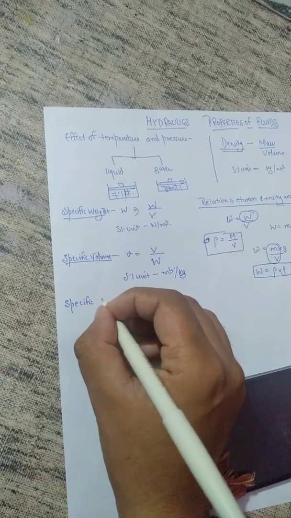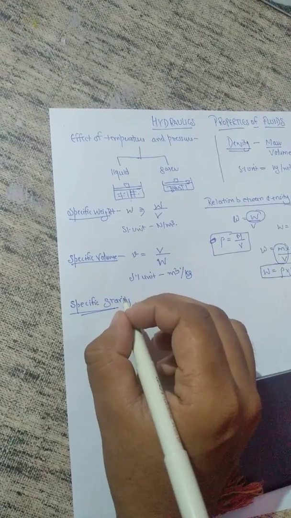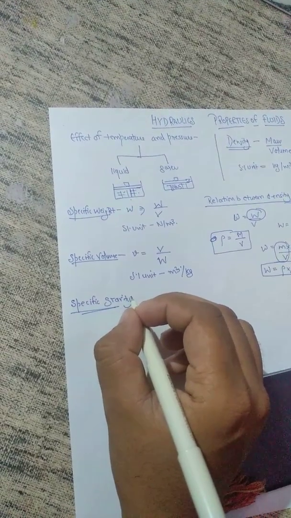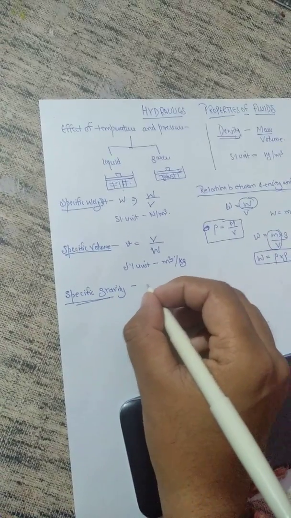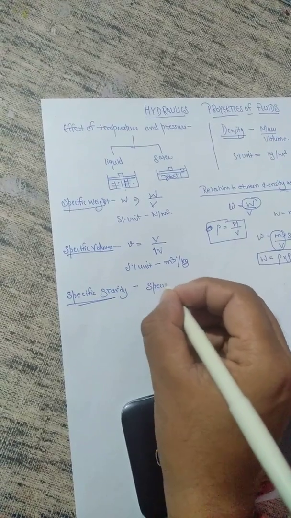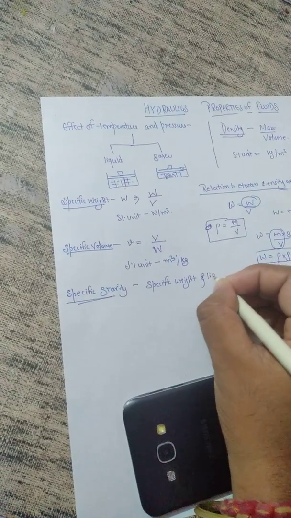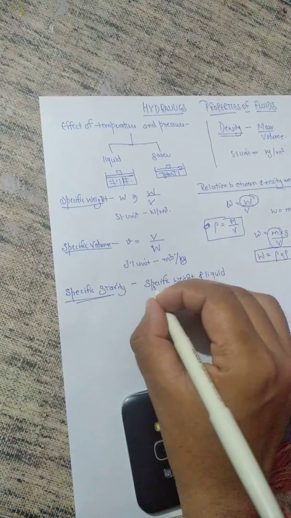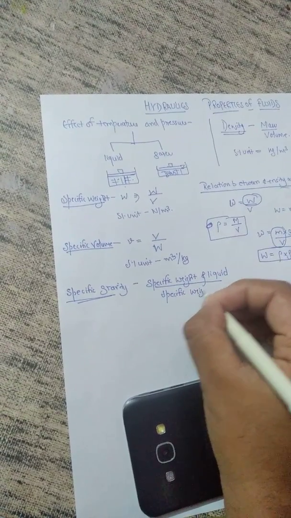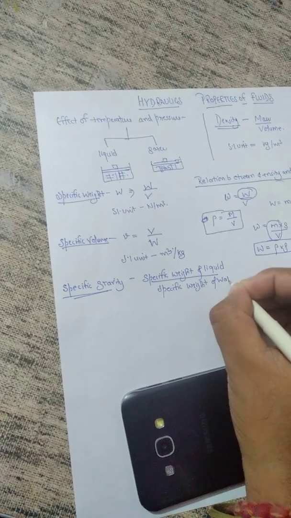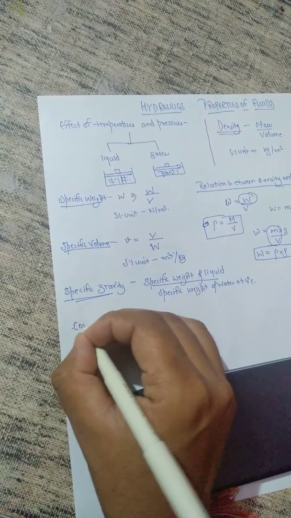Now move to the next topic, which is specific gravity. Specific gravity is defined as the ratio of the specific weight of a substance to the specific weight of the standard fluid under the same condition and pressure. So specific gravity is the specific weight of the liquid upon the specific weight of water at 4 degrees Celsius. So move to the next topic, compressibility.